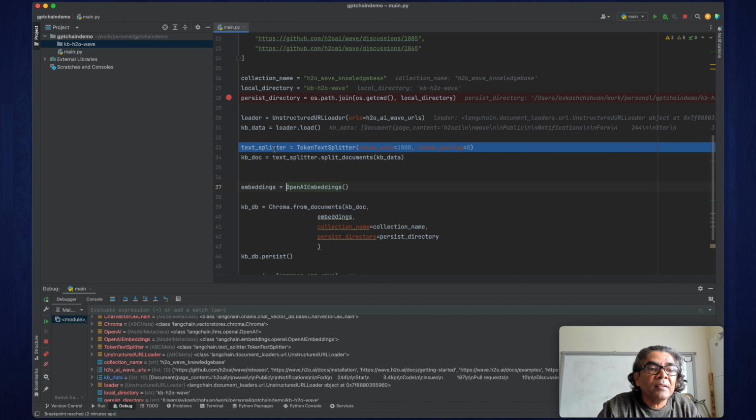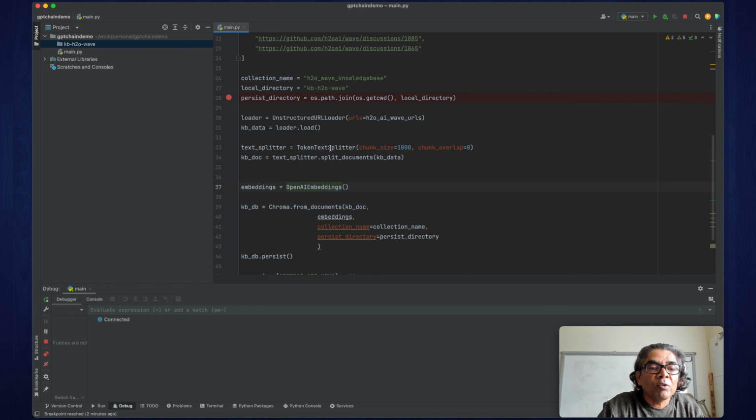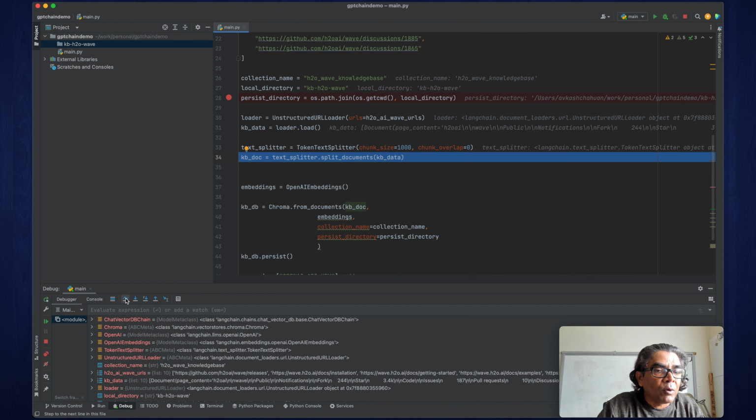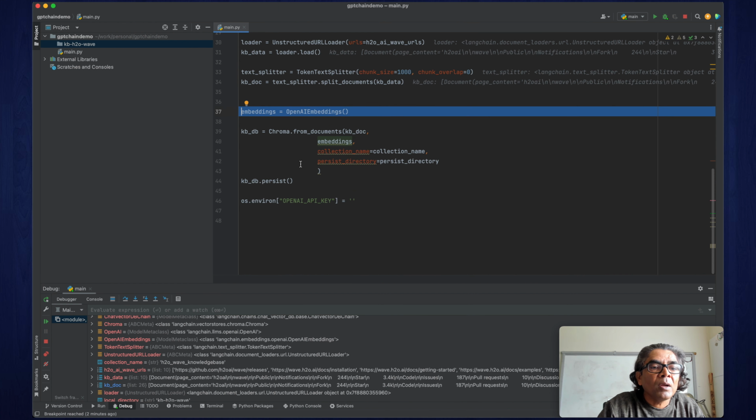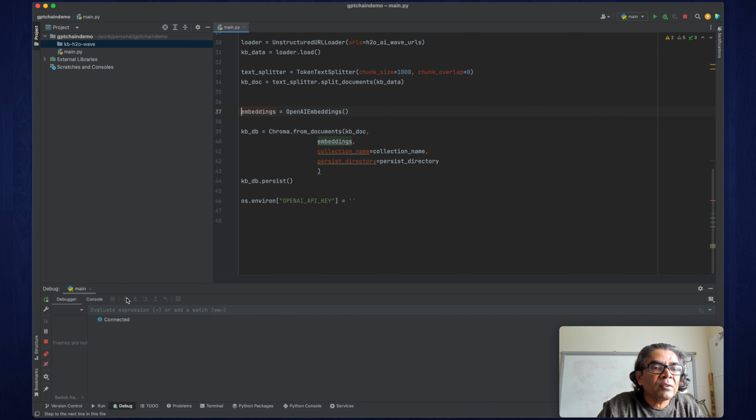Now we are creating the text splitter based on chunks, and we are doing that because the embeddings model which we are using has to support chunks under 1024 tokens. Okay, the token splitter has been used. Let's go next. Now OpenAI embeddings. So embeddings are being created.